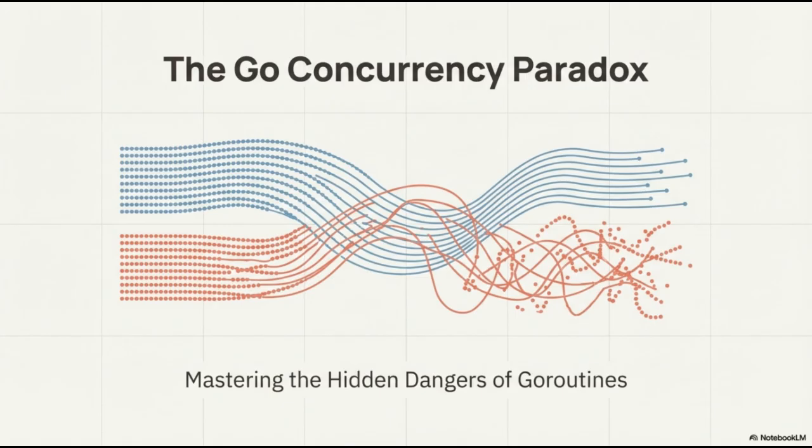However, as the visualization on this slide illustrates, there is a fine line between organized parallel execution and total chaos. The ease of creating Go routines is a double-edged sword. Without careful management, the simple, streamlined logic we start with can quickly devolve into a tangled web of race conditions, deadlocks, and resource leaks. In this session, we will move past the basic syntax to master the hidden dangers of Go routines, learning how to build concurrent systems that are not just fast, but fundamentally robust and predictable.